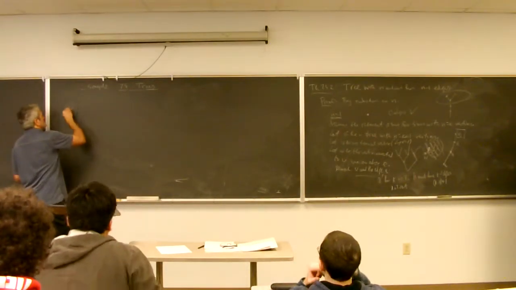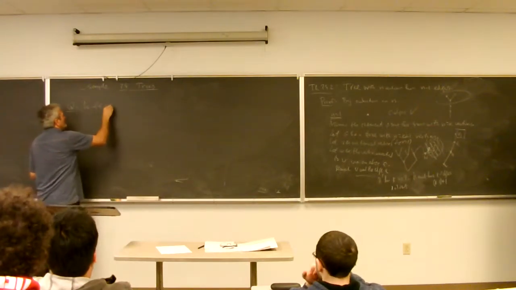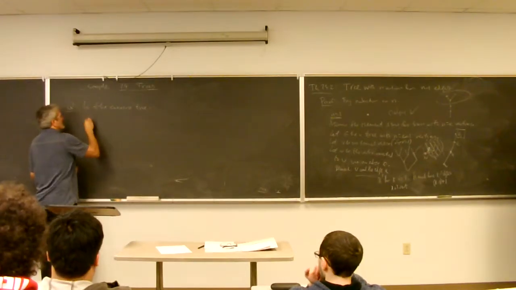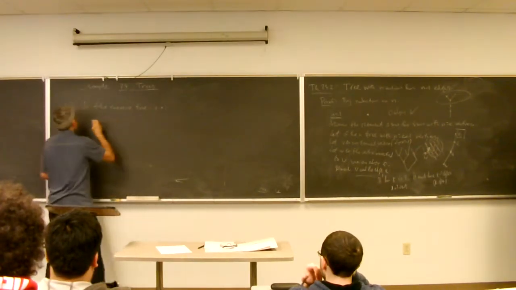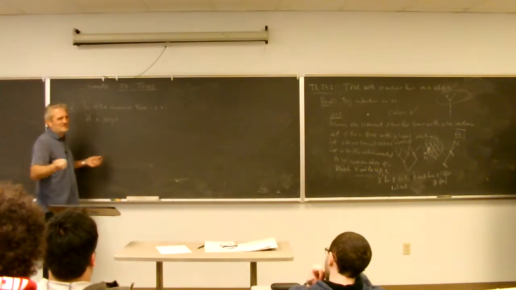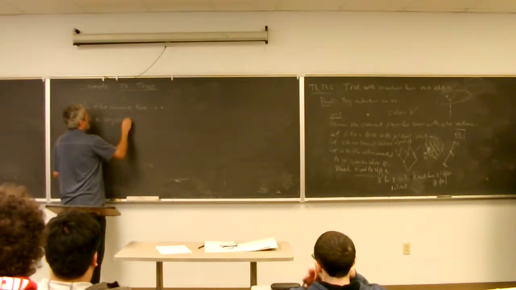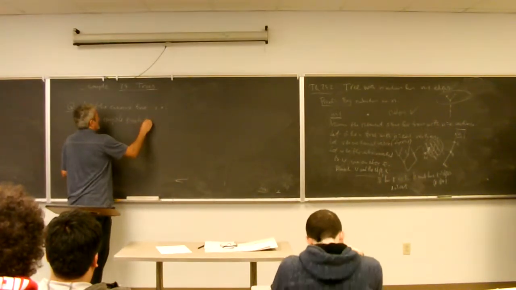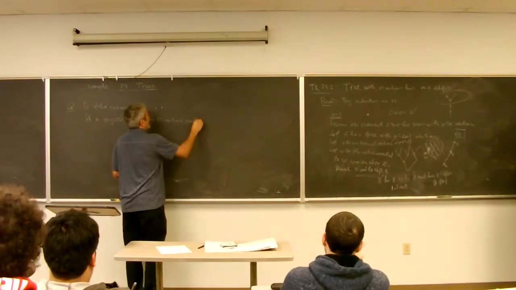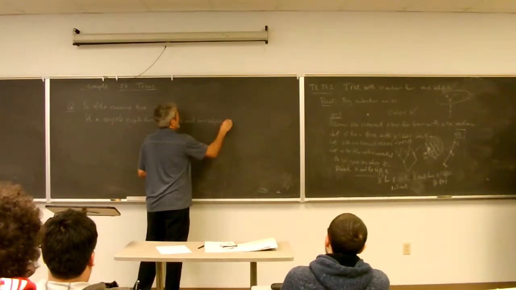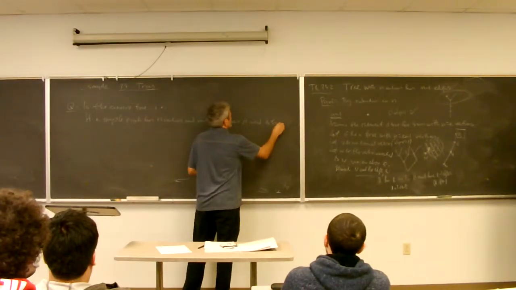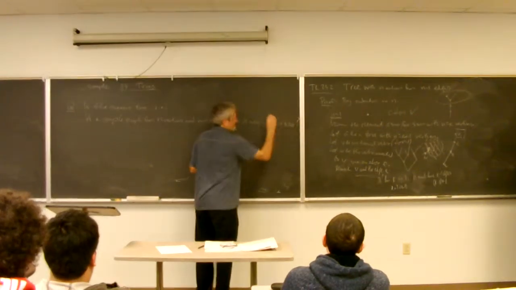So, question: is the converse true? Which means what? If a simple graph, because if you allow multiple edges, of course, it's a mess. Nothing works for them. So if a simple graph has n vertices and n minus 1 edges, does it need to be a tree? That's the question.